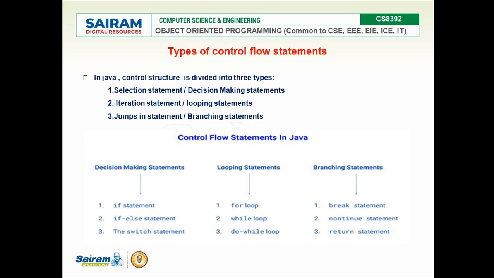In Java we have three types of control flow statements. First one is selection or decision making statements. Second one, iteration statement or looping statement. Third one, jump statement or branching statements. In decision making statements we have if conditions and switch case, and in looping statements we have for loop, while loop and do while loop as iteration statements. In branching we have break, continue and return statements. Come, let's see one by one.